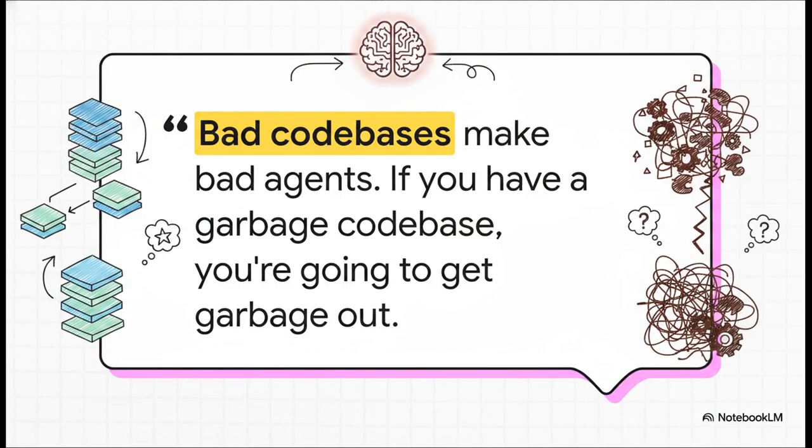And this really is the bottom line. The quality of your AI's work is directly capped by the quality of your own codebase. An AI agent can't work miracles in a messy, untestable system. If you have a garbage codebase, you are gonna get garbage out. It's that simple. Your job as an architect is to create an environment where the agent can actually win.